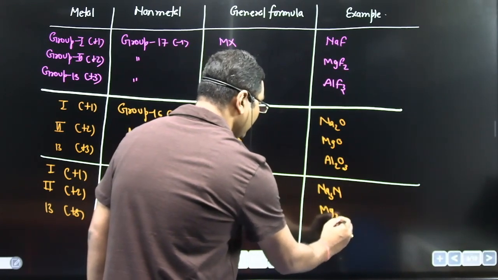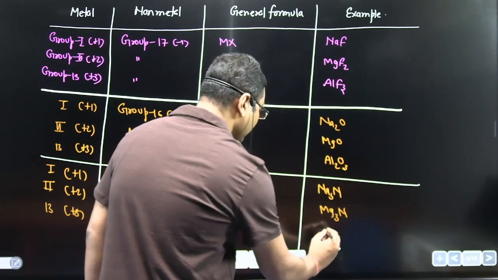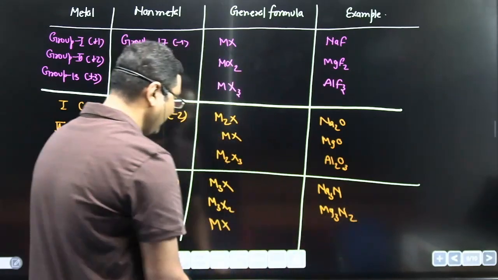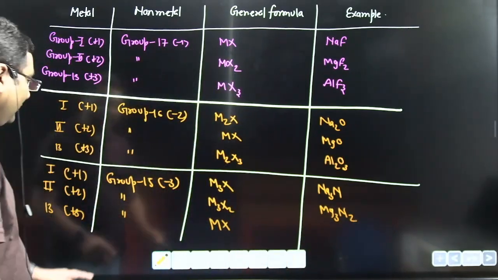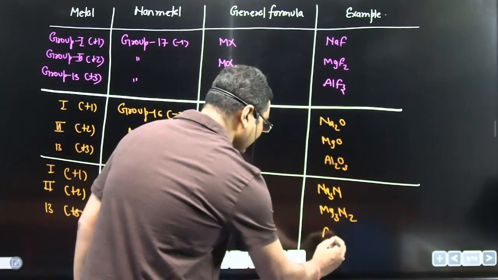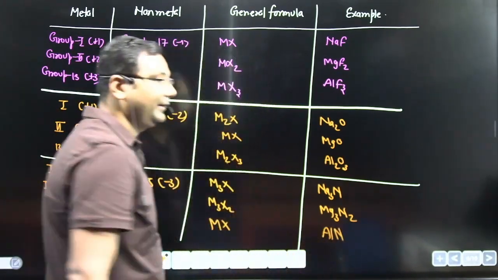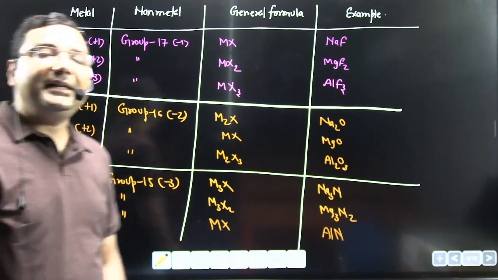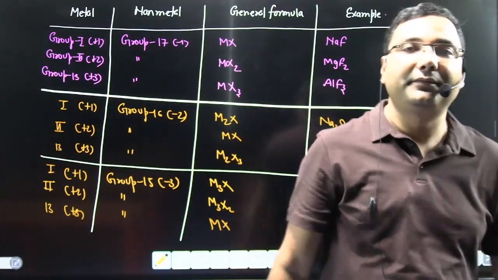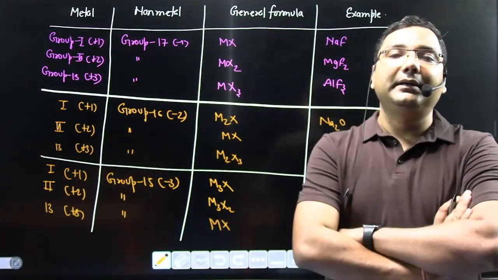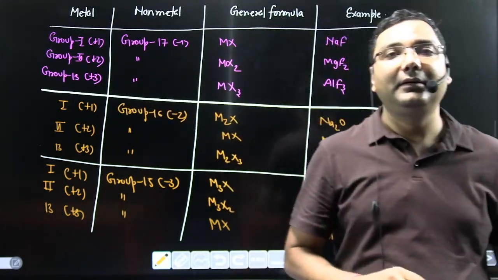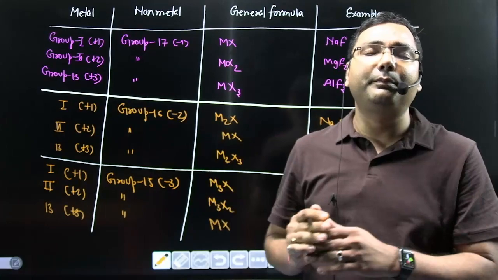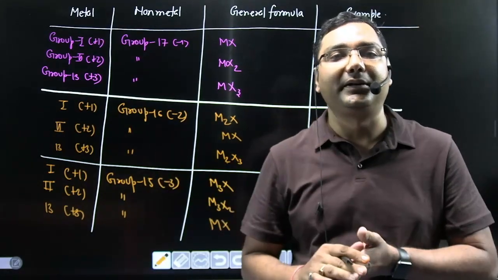Mg3N2, and in this case you will get AlN, aluminium nitride. So these are the basic formulas for an ionic compound if it is formed by a metal and a non-metal, a metal of a particular group and a non-metal of a particular group.